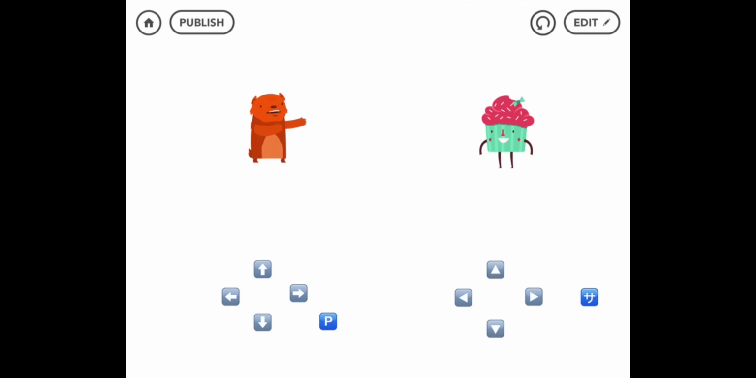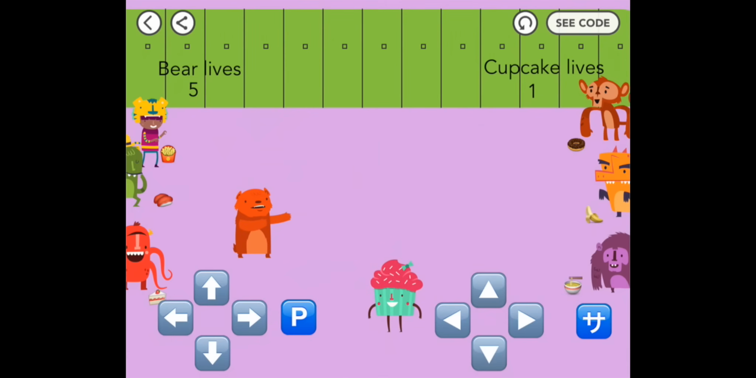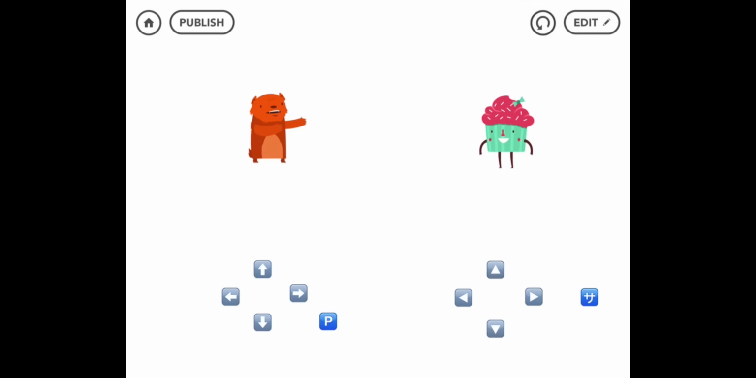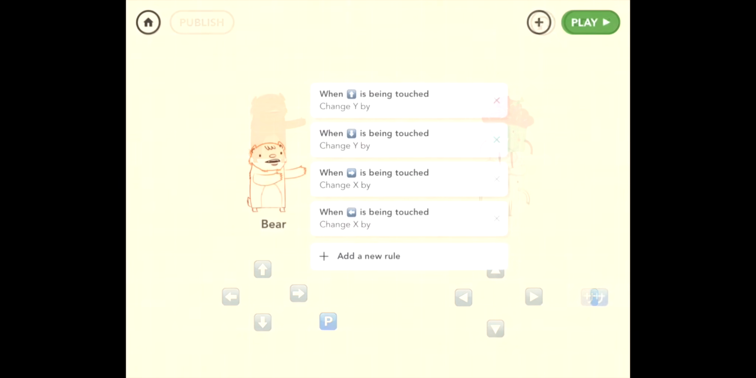But for someone to win, we need to keep score. So let's give Bear some lives. Every time Bear gets hit with a hamburger, he's going to lose a life. And once he's down to 0, that means Cupcake wins. So we need to put something here that keeps track of how many lives he has left. So let's go to editor.